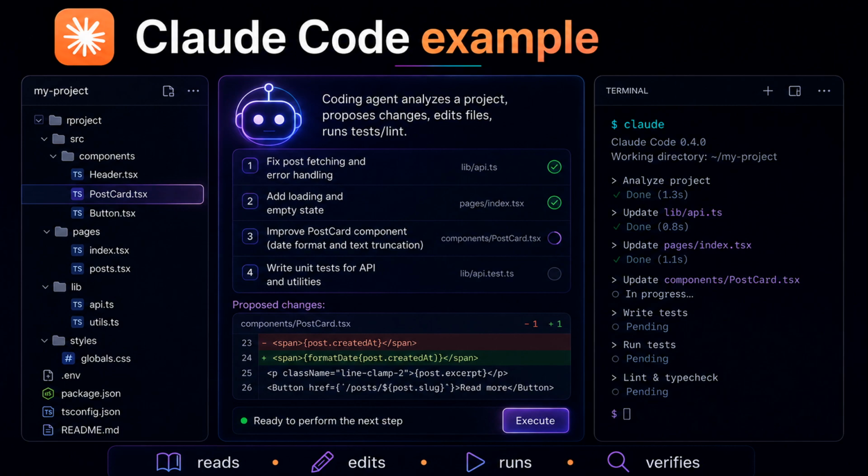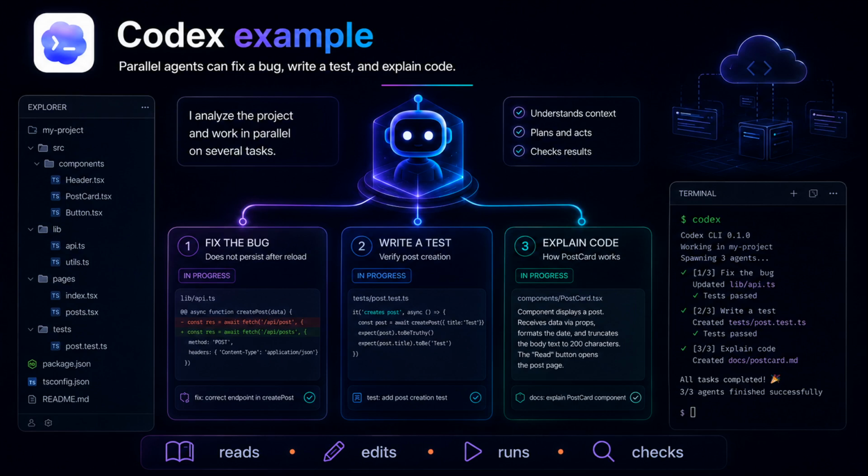The key point is that it gives Claude a working environment where it can read files, edit files, plan changes, run checks, and keep moving through a task. That makes it useful not only for pure programming, but also for many structured file-based tasks. Personally, I am comfortable using Claude Code because it gives me a lot of control. I can see what it is doing, I can redirect it, I can choose models, I can control the level of reasoning, and I can work in a project folder with clear rules.